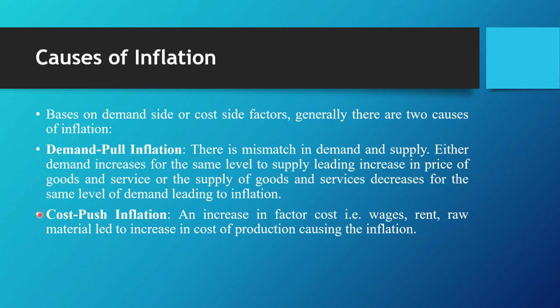And coming to cost push inflation, here you can see there is a factor where cost increases, because cost push inflation increases due to a reduction in imports of products. You can observe that an increase in factor costs, like wages, rents and raw materials, leads to an increase in the cost of production, causing inflation. These demand and cost sides are the two causes of inflation.